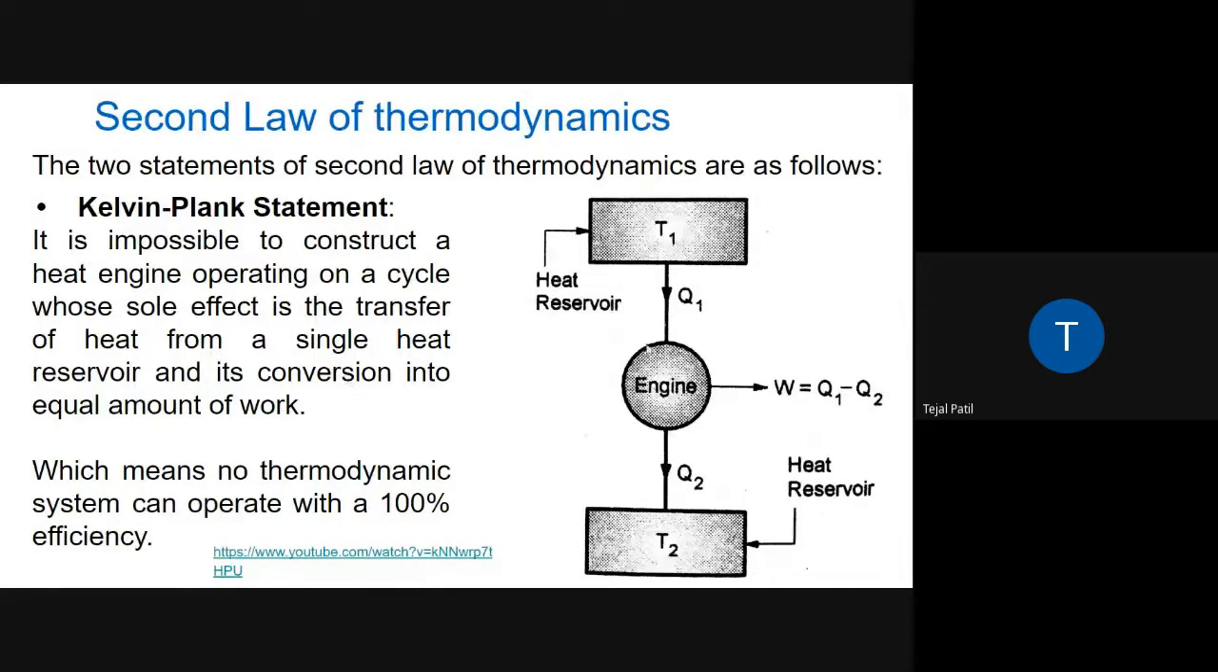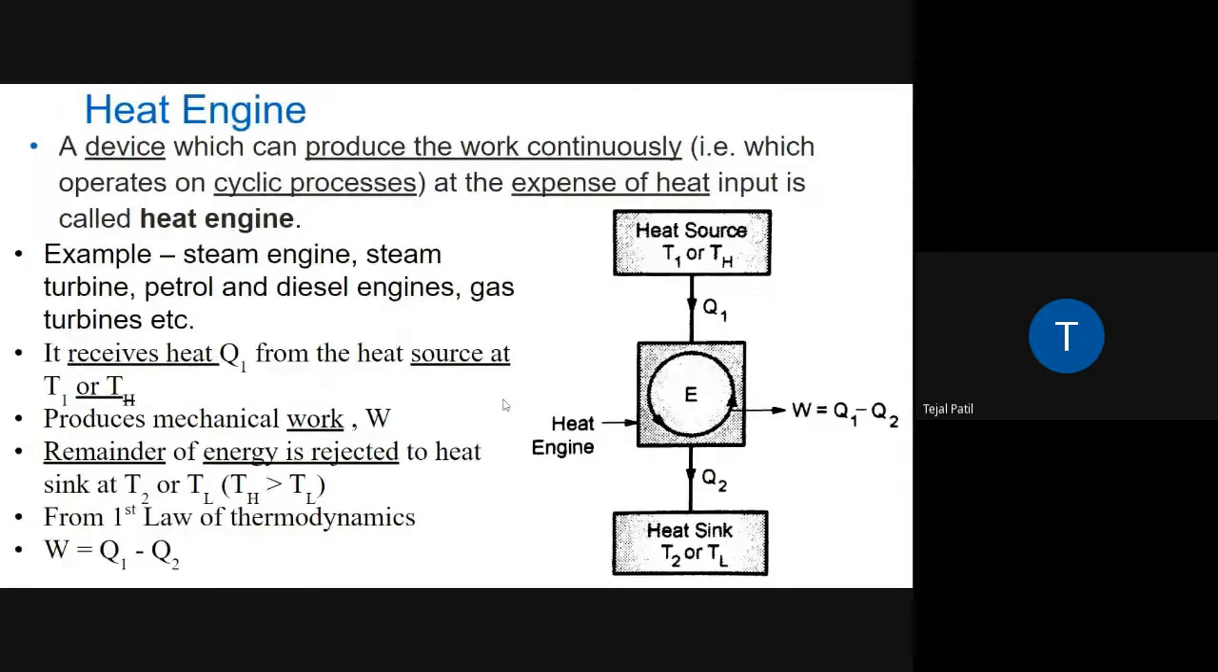That means it is not at all possible to develop a heat engine which takes the heat from the heat reservoir and completely converts it into work. So there will be losses practically. It is completely impossible that there will not be any losses. You can see in the heat engine diagram, the engine is taking heat from the heat source, trying to convert it into more and more work. But as we know from the Kelvin-Planck statement, it is not possible to convert it completely into work. So there will be a loss.